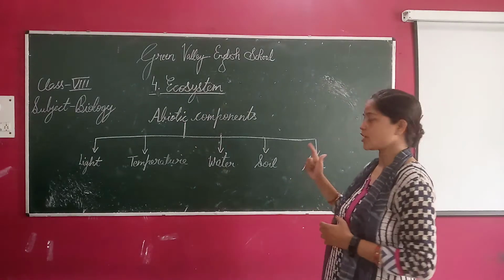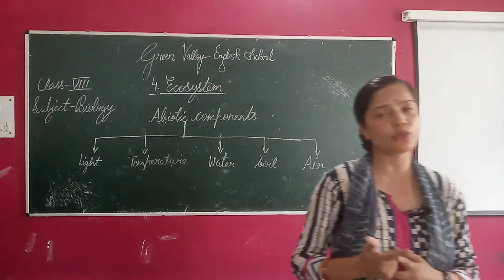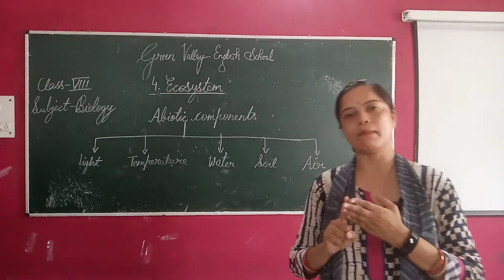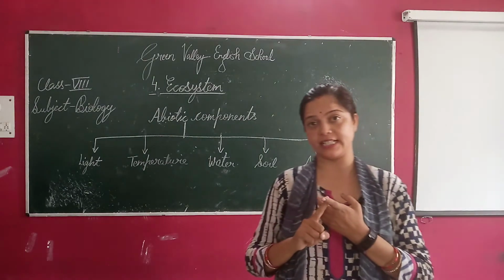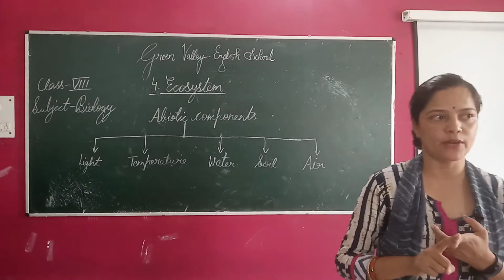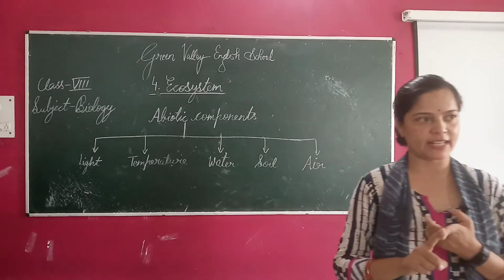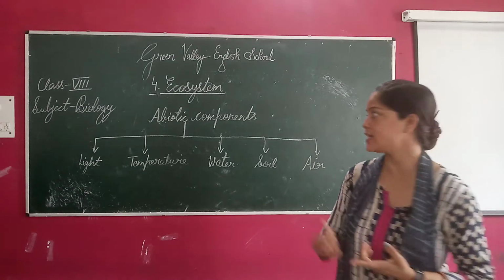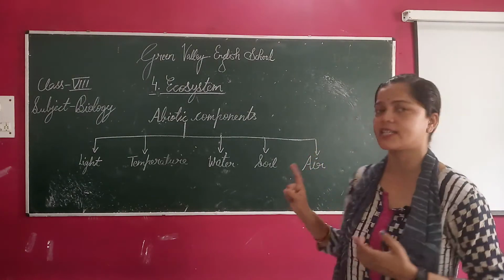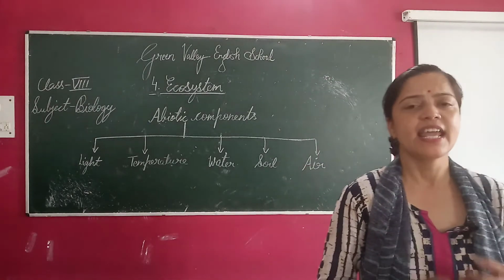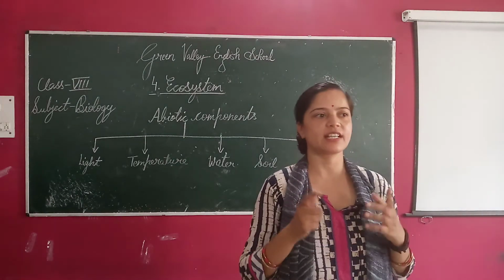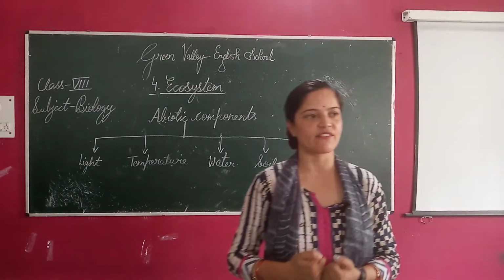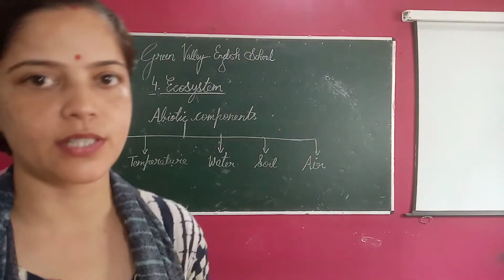This was about abiotic components. All non-living components are called abiotic components, and all living organisms are called biotic components. Examples are air, soil, water, temperature and light. Abiotic factors are also called physical factors, and they influence the existence and survival of the organisms.